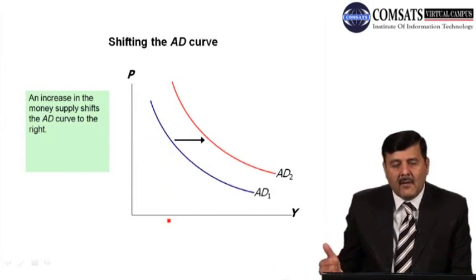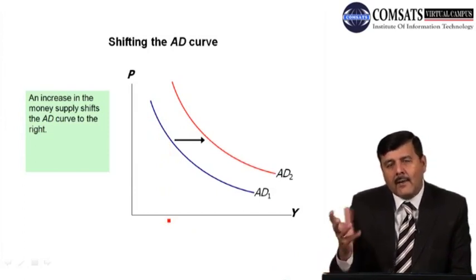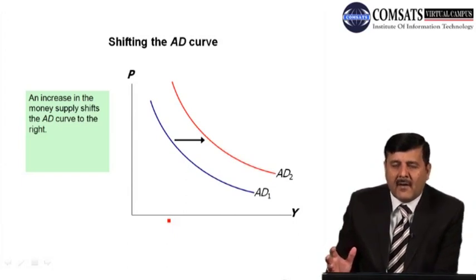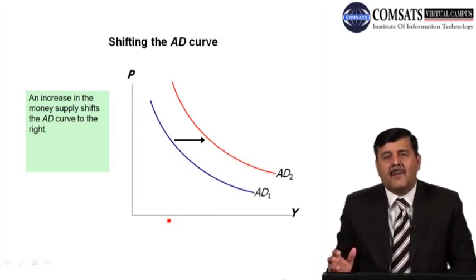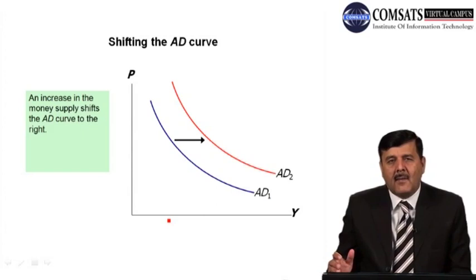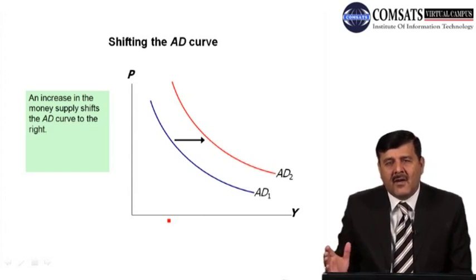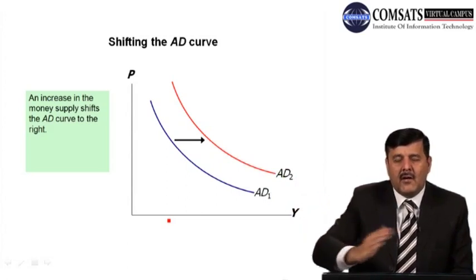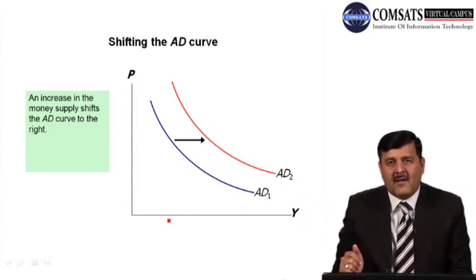But there is a variable through which this aggregate demand curve shifts upward and downward. Suppose the money supply in the economy goes up, what will happen? The demand for real balances will go up, the real balances will go up, and the aggregate demand will go up. When aggregate demand increases, demand for goods and services increases, and the aggregate demand curve will shift rightward from AD1 to AD2, as you can see in the diagram in front of you.